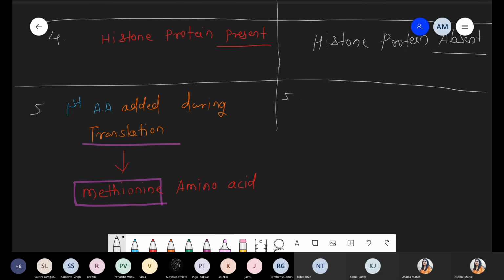But now when you compare this point with eubacteria, the first amino acid which is added, can you tell me which amino acid? In case of bacteria, the first amino acid added during translation, during protein synthesis. Anyone, can you tell me which is the first amino acid?